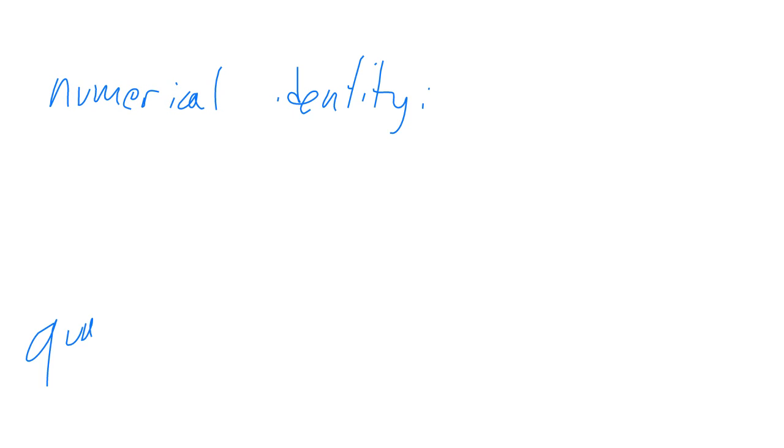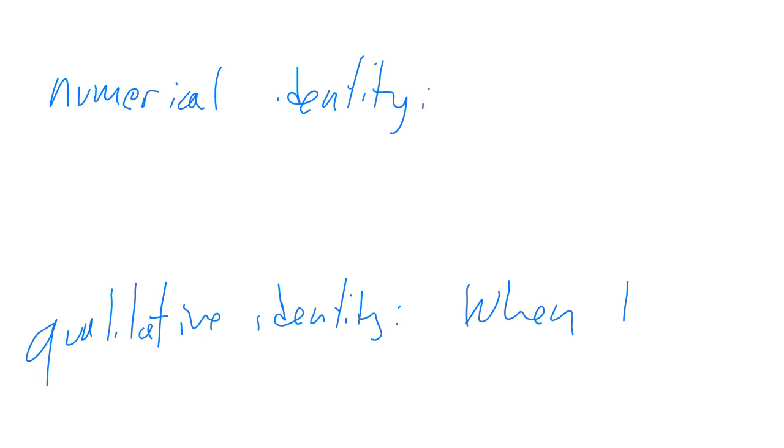It's a simile, if you remember all your high school English terms. But the night is not like a horse in every way, just in some ways. It doesn't have a heart, for example. A horse has a heart, but a night doesn't. We can talk about identity in the same way. So we can talk about numerical identity, and we can talk about qualitative identity. We'll talk about qualitative identity first. It's when two things are the same in all their qualities, or let's say have all the same qualities.